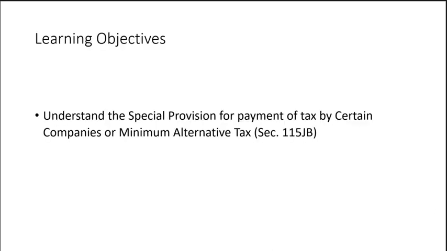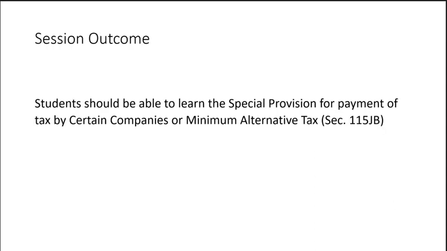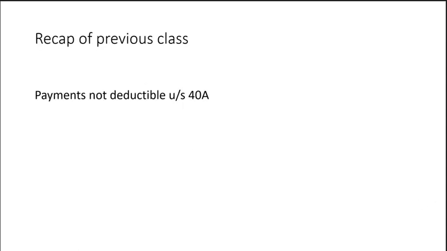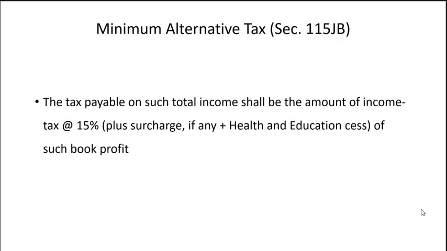The learning objective is to understand the special provision for payment of tax by certain companies, or minimum alternate tax. Students should be able to learn the special provision for payment of tax by companies, that is minimum alternate tax. In the earlier session, we studied the payments not deductible under Section 40A.